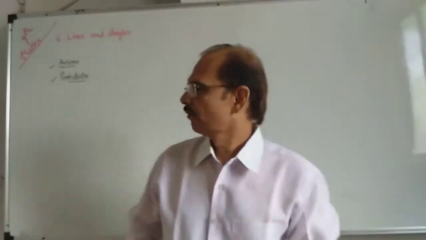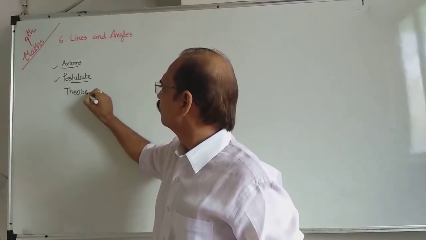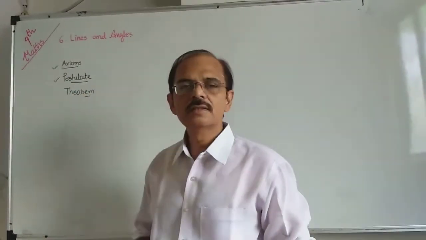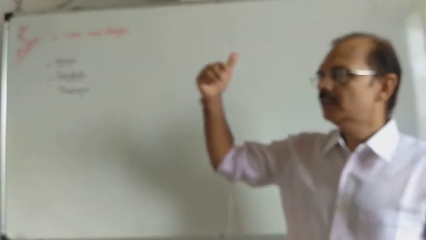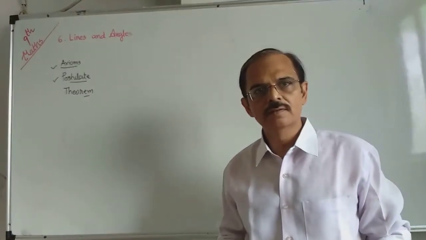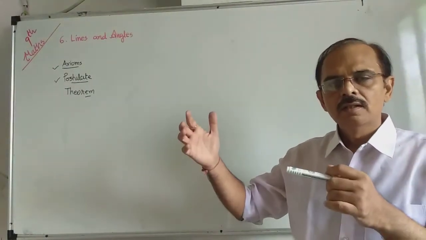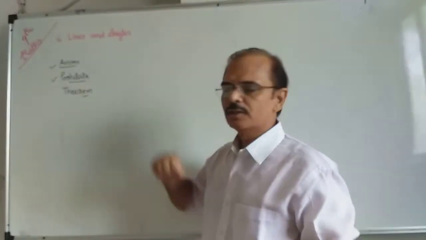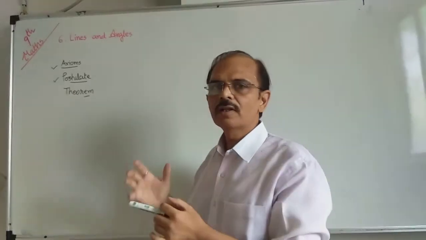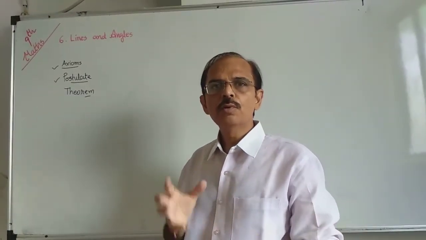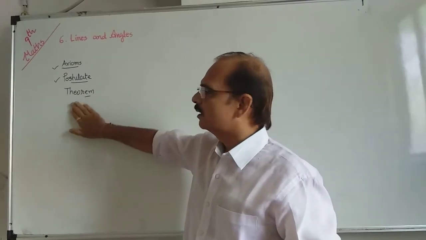Theorem means also it is true, but with the help of some logical argument, with the help of some previously accepted definitions, with the help of some previously accepted postulates or axioms, okay, with the help of all this our knowledge, if you prove this statement, then it is known as theorem.